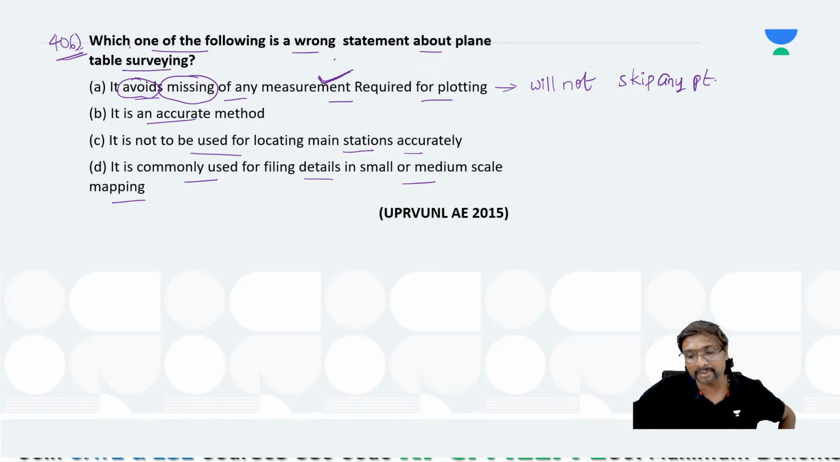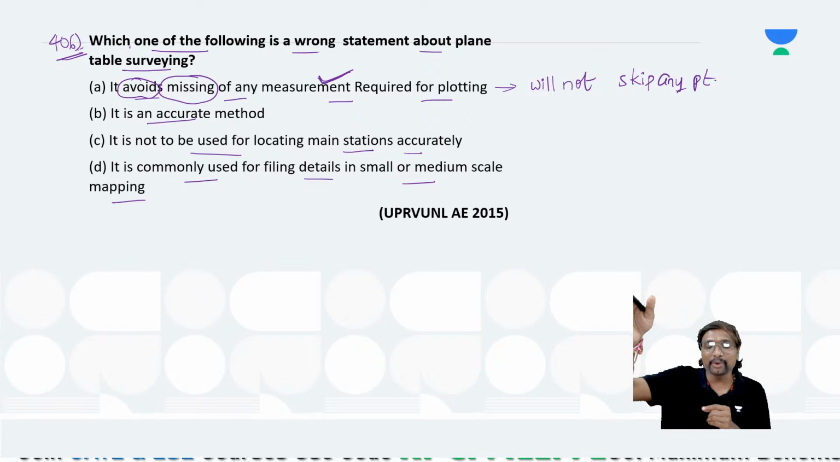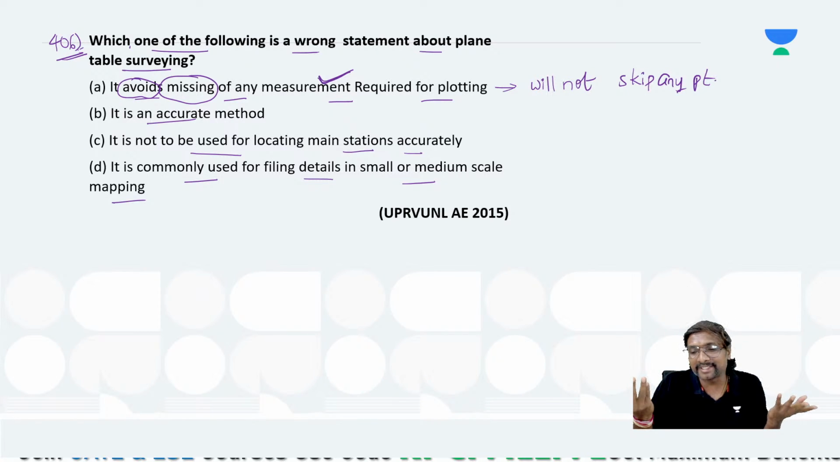Because all points must be visible. Whenever all points are visible, only then can you go for this plane table survey. Even if you miss something, you will be looking at the ground, and in the map you can see that point is not noted. Is it possible to miss any point? It is impossible to miss any point, right? Avoids missing means it will not skip, it will be considering all points. Now, is it an accurate method?